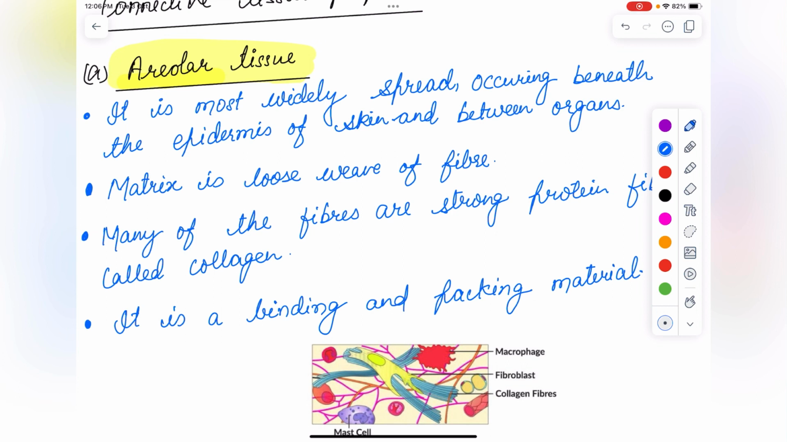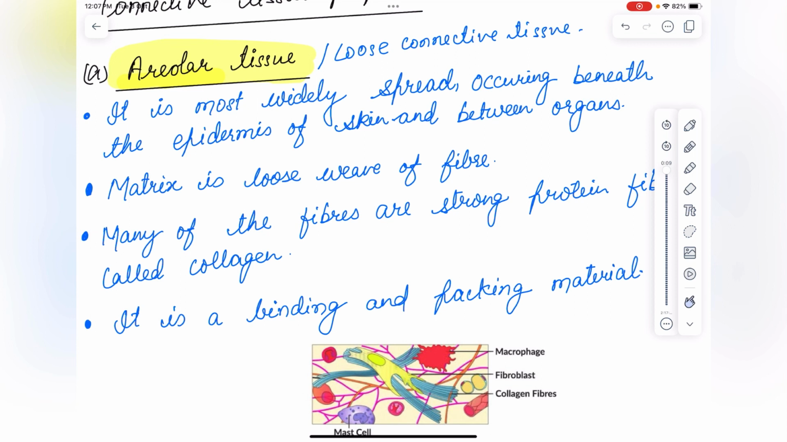On the basis of nature of matrix, major types of connective tissues are present. That is, first one is loose, or you can say areolar connective tissue, adipose tissue, fluid vascular connective tissue, fibrous or dense regular connective tissue, and skeletal connective tissue. So these are categorized according to the nature of the matrix. So loose connective tissue or areolar, we can also say loose connective tissue.